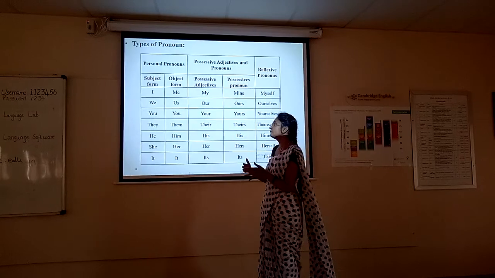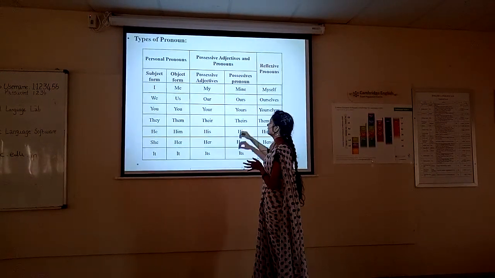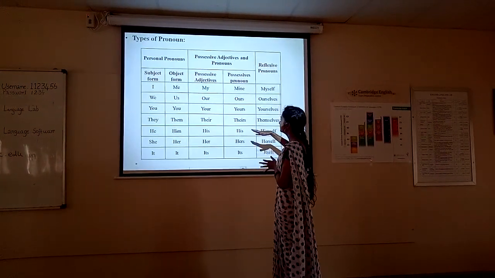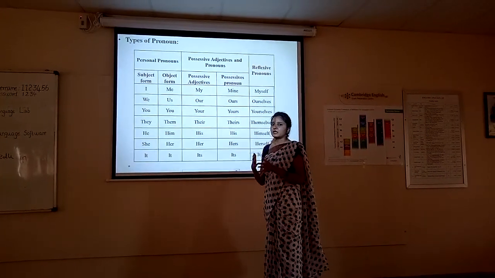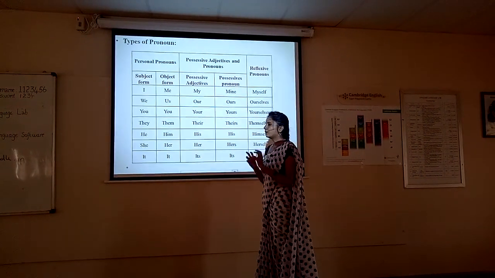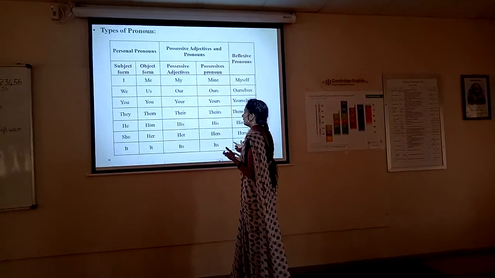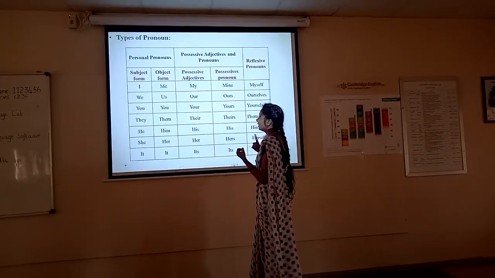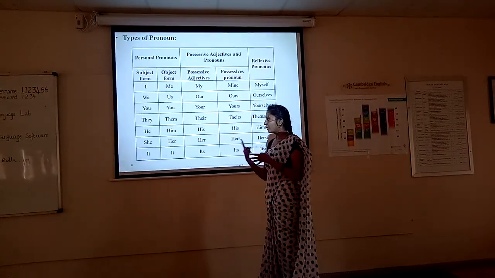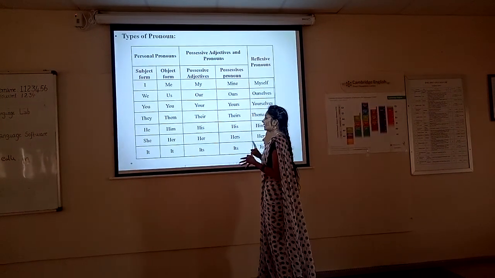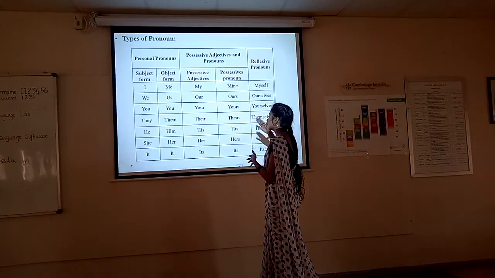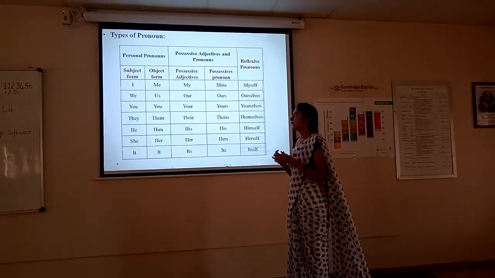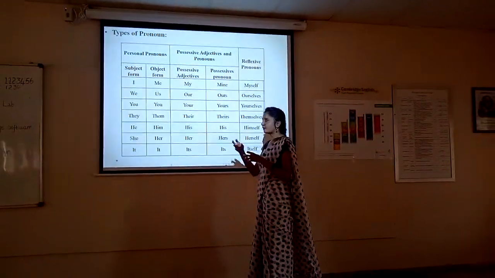This is something used very personally for these nouns. And then possessive pronouns, when you are giving the hint of possession, that is coming under possessive pronoun. My book, our house, your book, their house, his sister, her brother. These are all coming under possessive things. It has some reference of possessiveness.